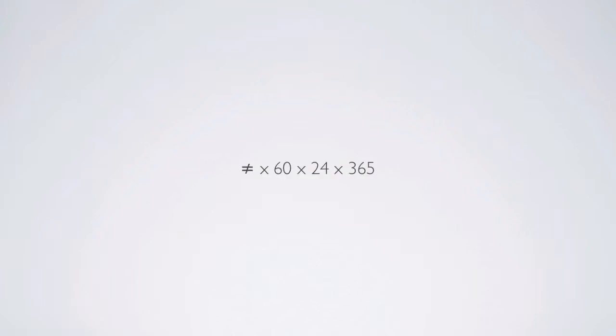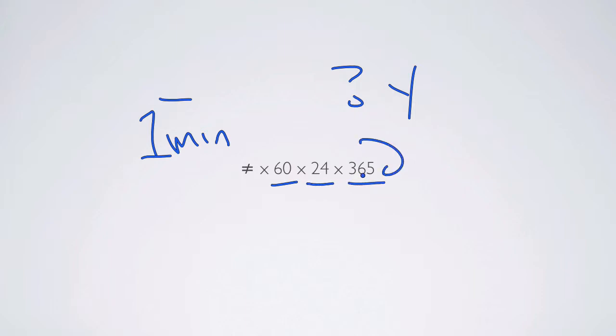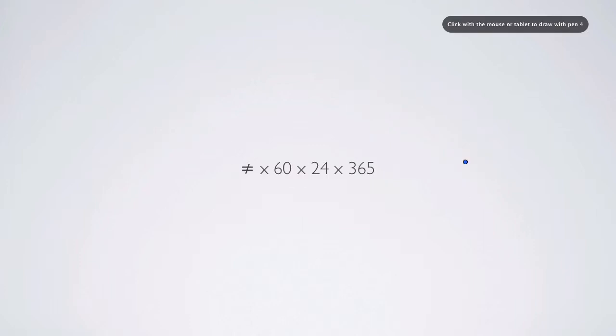So let's say we make one measurement over a minute time period, and then we have the question of what's going to happen over the year. We can't just take that 1 minute measurement and multiply it by 60 minutes times 24 hours times 365 days to see what happens over the course of a year, because there are going to be different factors that affect the photosynthetic rate on different timescales.